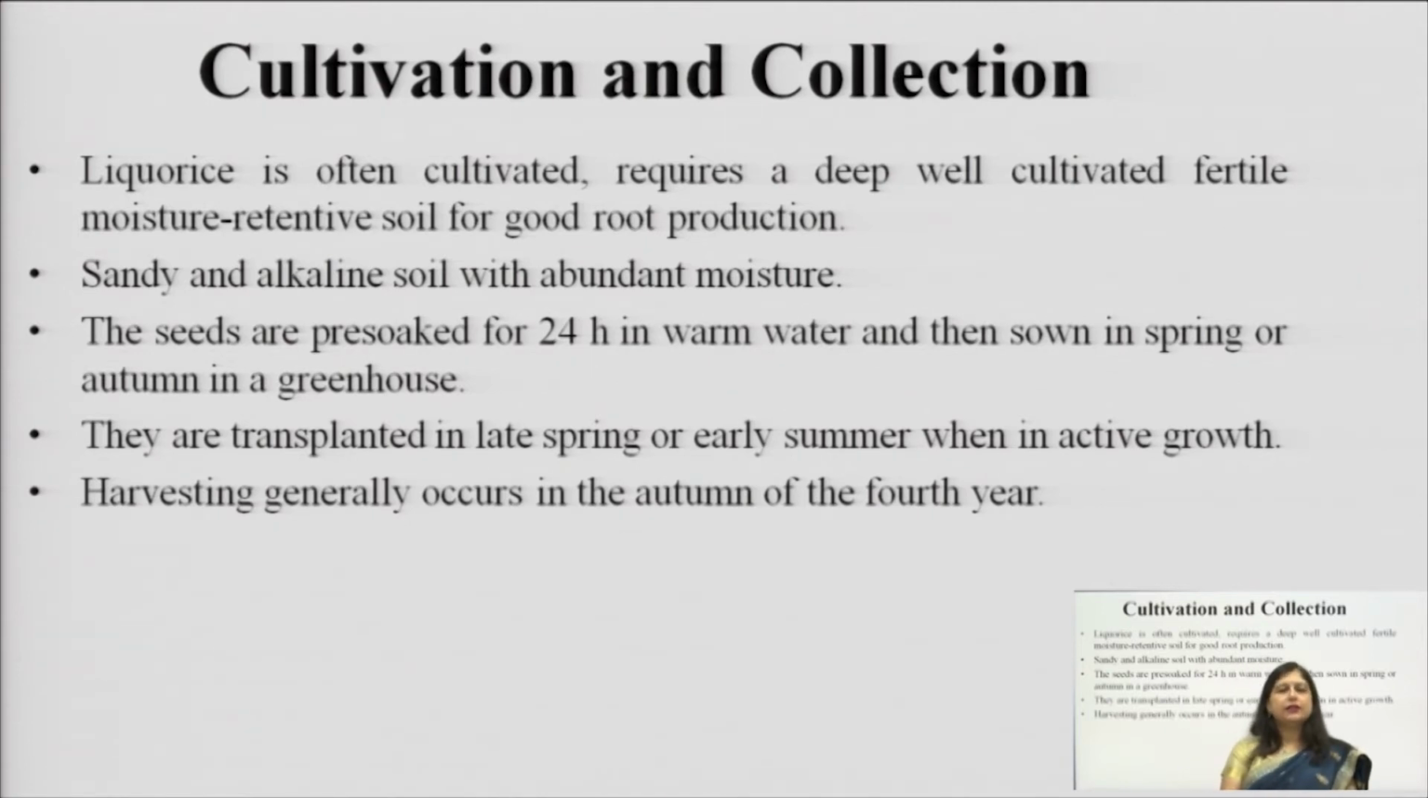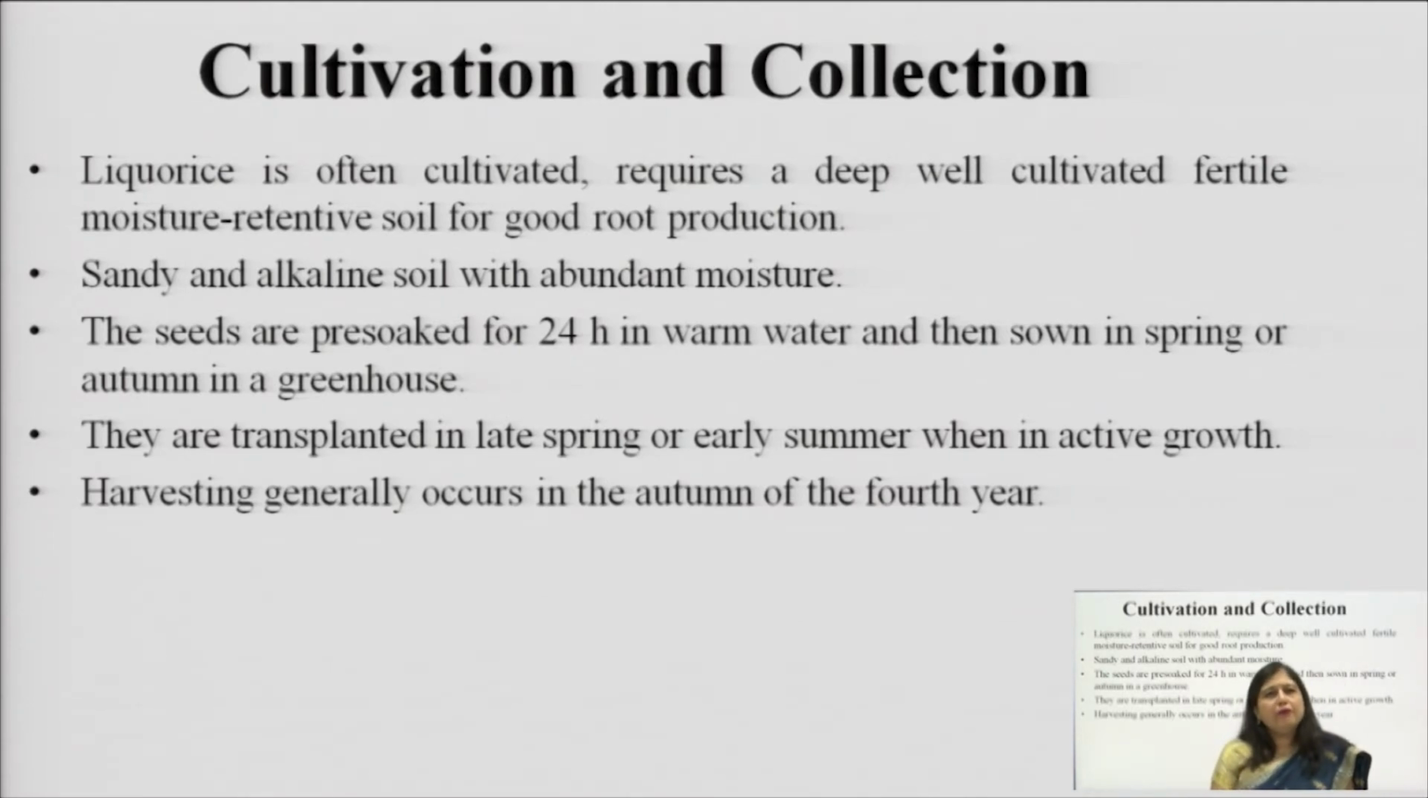Because this drug is used as a food material, it is cultivated on a large scale, and for cultivation we need a specific type of environment for the proper growth of licorice. It requires deep, well cultivated, fertile, moisture retentive soil for good root production. If the soil is moisture retentive, it will imbibe more and more humus, and the humus will hold moisture and give good growth to the licorice.